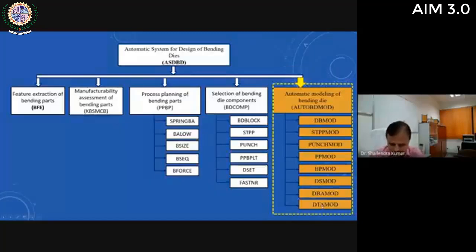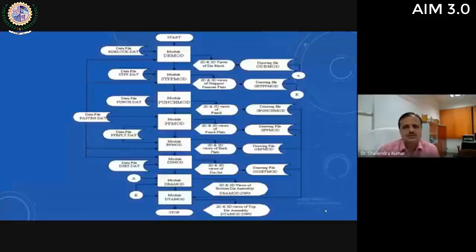Then the last subsystem is automatic modeling of bending die. Different modules are developed for automatic 2D modeling as well as 3D modeling of different components, as well as the bottom die assembly and top die assembly. So this is the execution of this complete system. You can see that all these modules are taking input from the earlier generated database files. No input is required from the user.